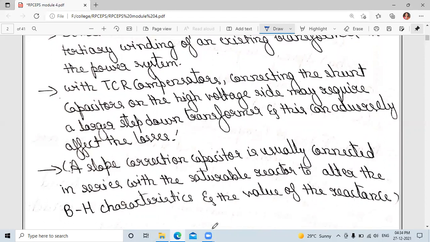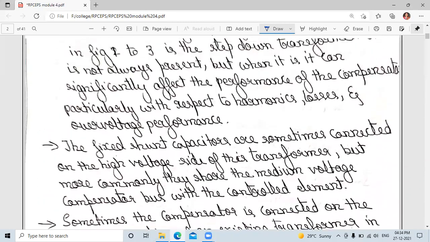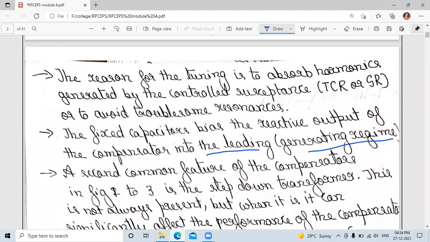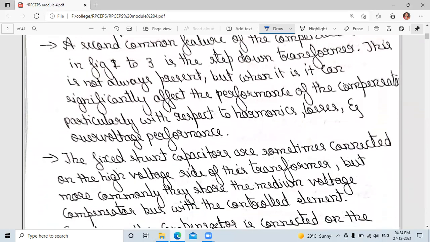Sometimes it is connected to the tertiary winding of an existing transformer. The main feature of the tuning is to absorb the harmonics generated by the controlled susceptance in order to avoid resonance. These points you need to remember.